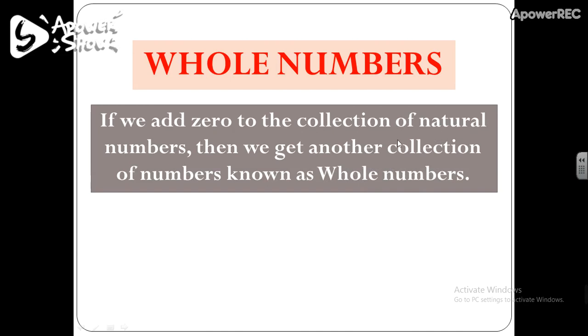So we can say all natural numbers are whole numbers because natural numbers are already there in the set of whole numbers. Whole numbers just have one number more than natural numbers, and that one number is 0.